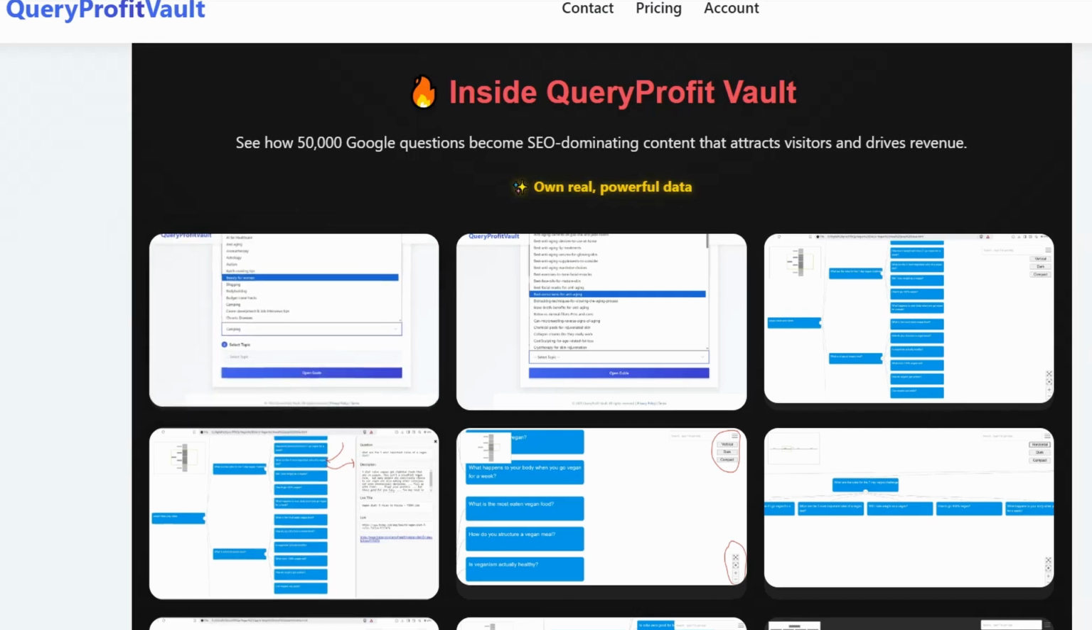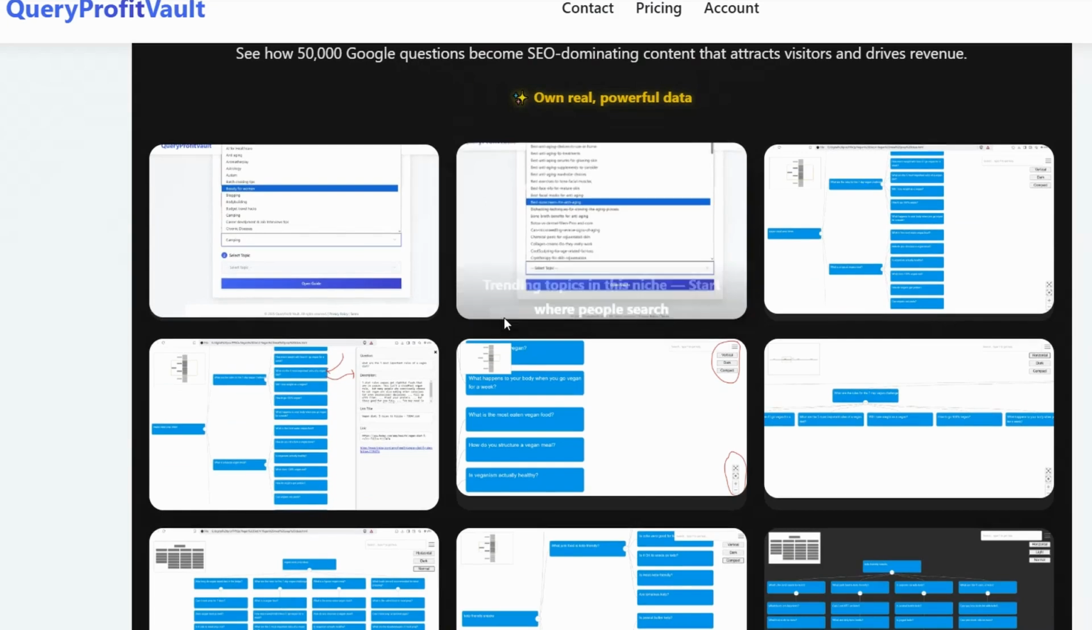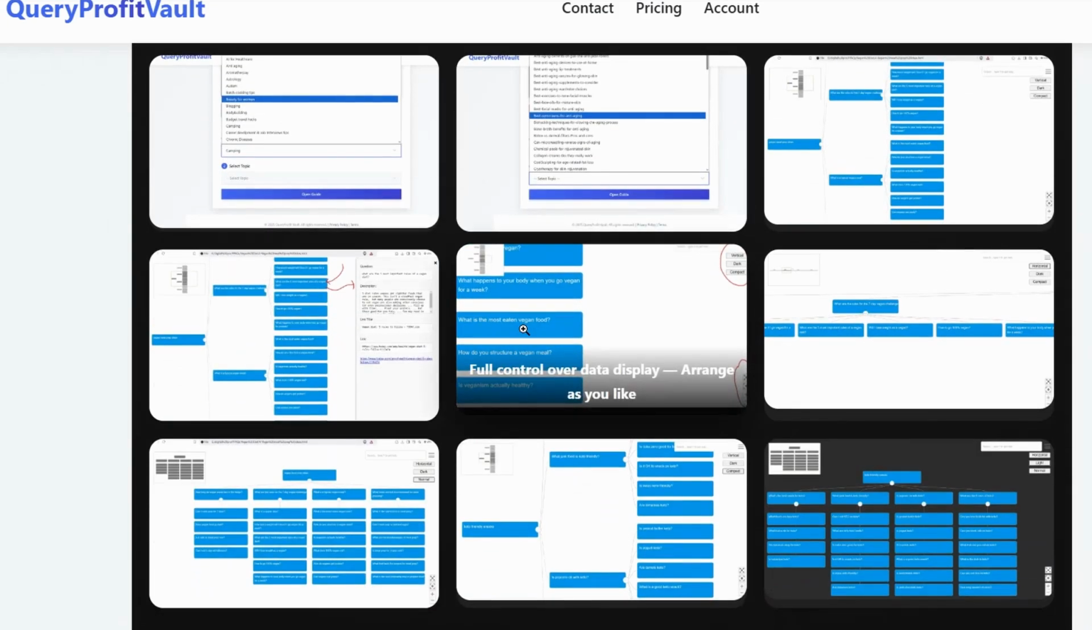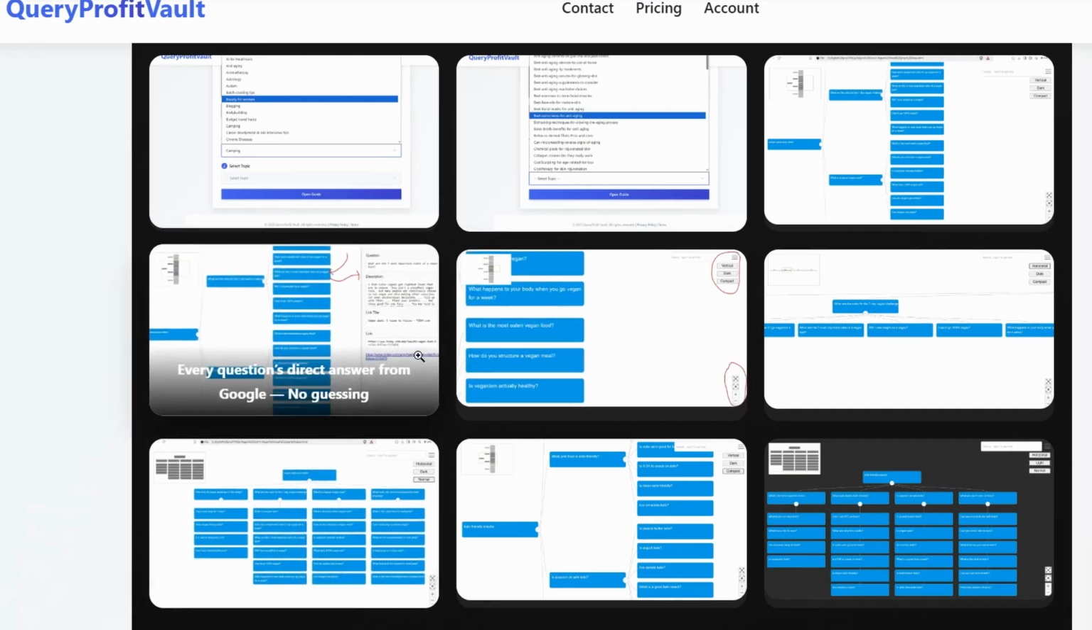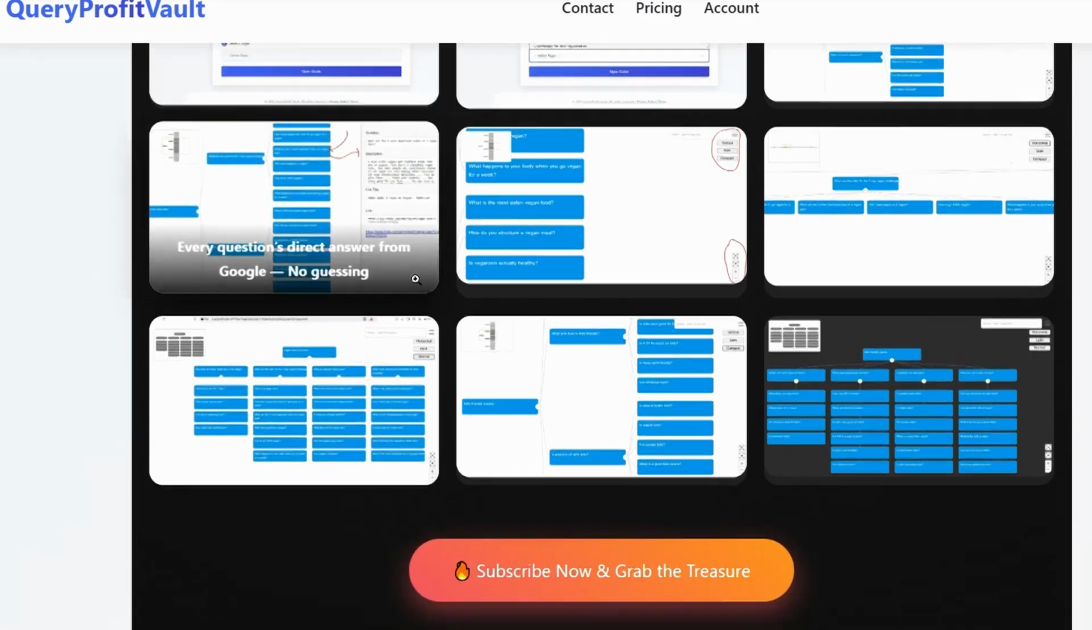And regarding Query Profit Vault, it's an awesome tool or question set that contains over 50,000 real People Also Ask questions from Google in about 4,000 real, hot and trending topics in more than 90 highly demanded niches. So it saves your time and effort looking for the trending topics and their questions from Google itself.